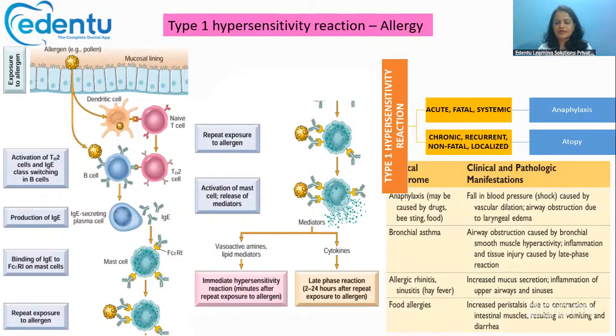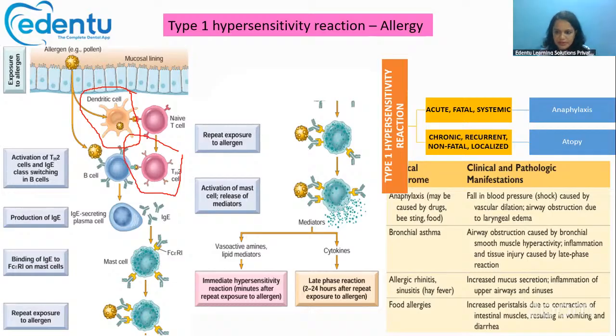What is mainly happening is that if the allergen is inhaled or ingested, or if the person is getting infected with that allergen, it will first be recognized by the dendritic cells. These dendritic cells are antigen presenting cells, so they will take that antigen and present it to the T cells. Because of this presentation of the antigen by the dendritic cell, the T cell will get activated and produce Th2 cells, T helper cells.